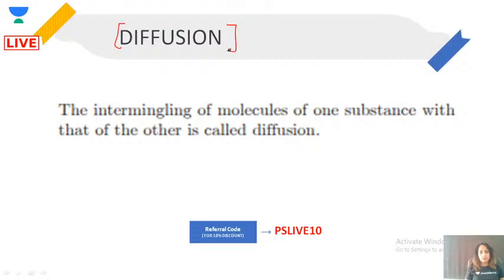So diffusion and osmosis, these are the two important concepts that we... Hello Anita, how are you? Hello Anshul, Shivesh, Srishti, hi guys.